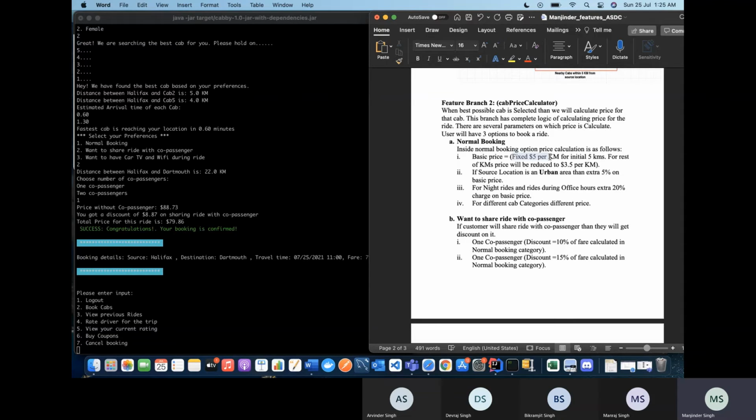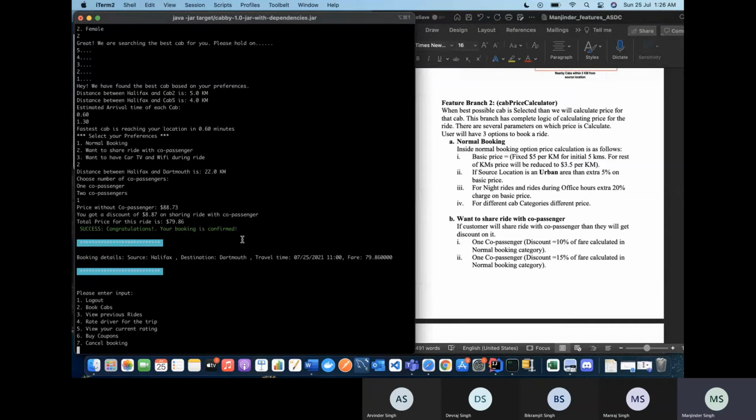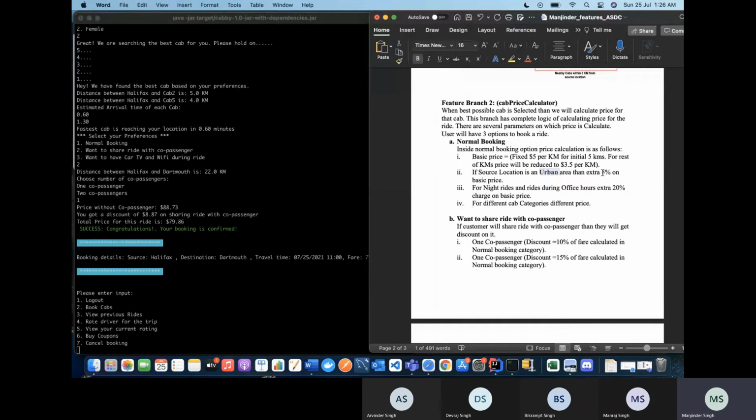Then there is an option in our database on whether the source location comes under an urban area or a rural area. If it is an urban area, we charge 5% extra on that particular cab. Here we can see that Halifax in our database comes under an urban area, so we are charging 5% extra. Similarly, currently we have booked for 11:30 a.m., so it's a normal timing.